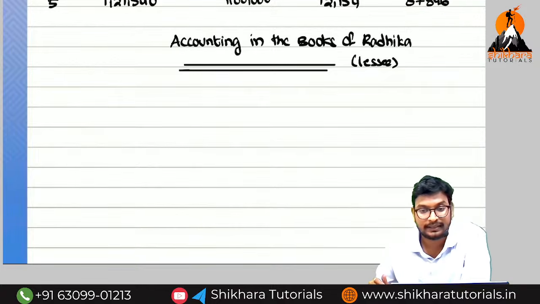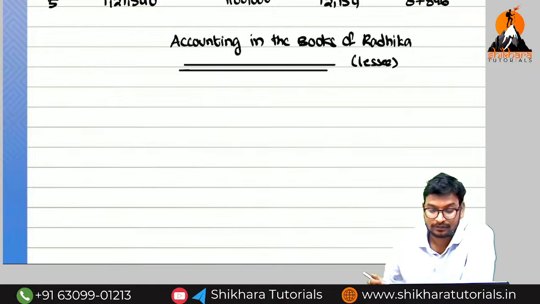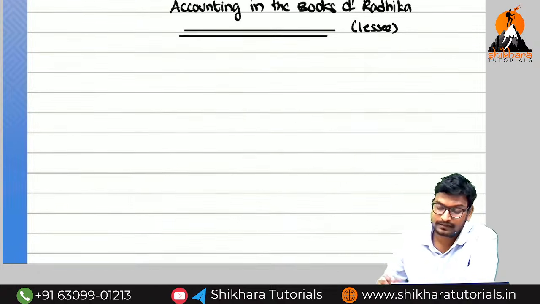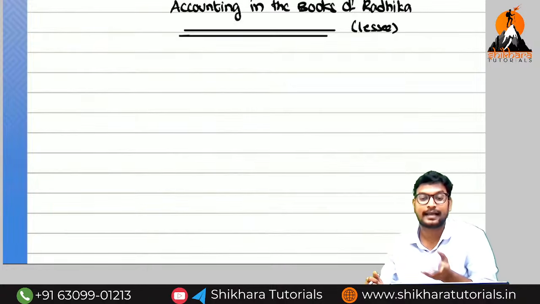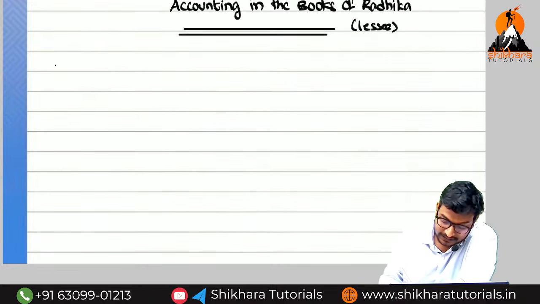I'm going to write the entries for 2 years. From next year onwards, you can write on your own. Okay, guys? We can do the sum afterwards. I'm going to give the clarity. So what is the first entry?